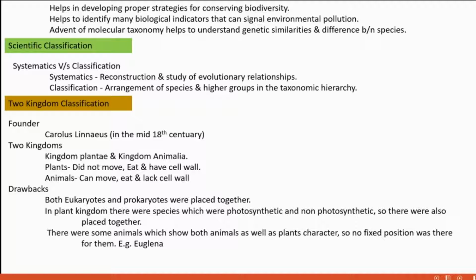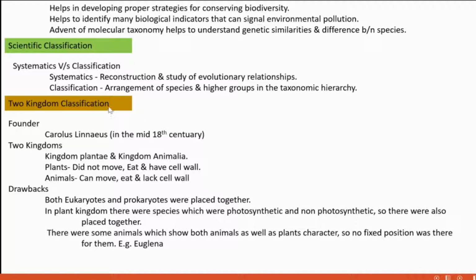From the kingdom, based on some common characters, another group or taxon forms the phylum, then based on some other group of common characters came the next, class. That way of arrangement is called scientific classification.